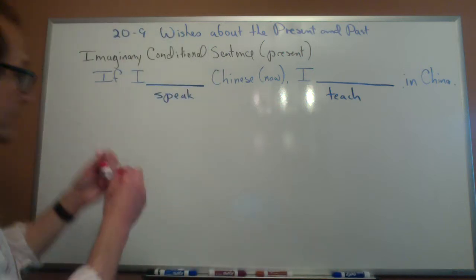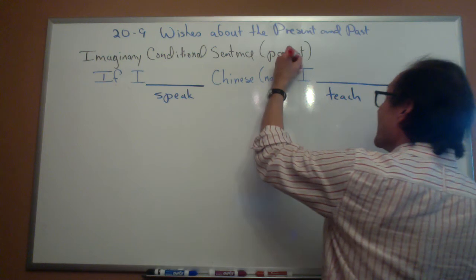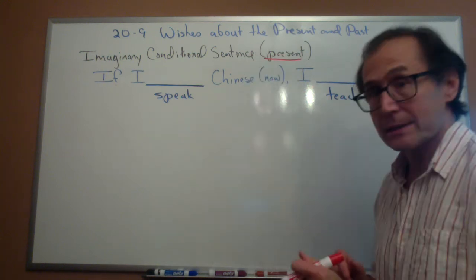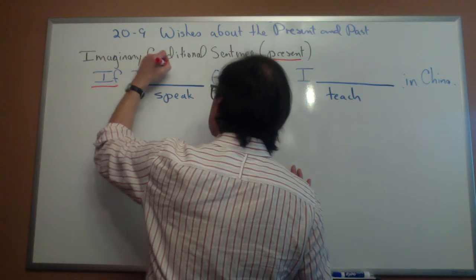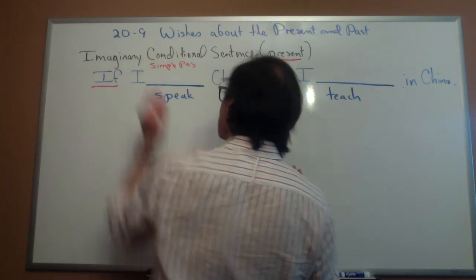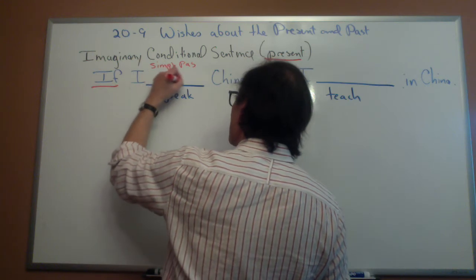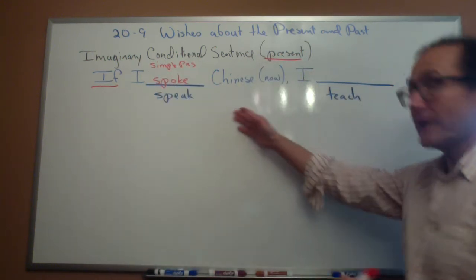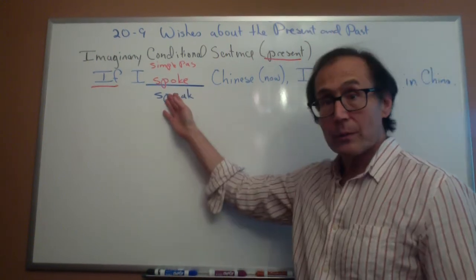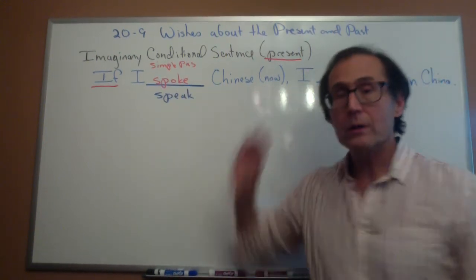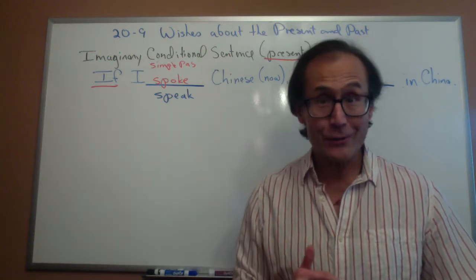You might remember, so I hope you remember that when I'm talking about something that's imaginary now in the present, in the if clause, I'll use simple past. So, simple past of speak is spoke. And I could say, if I spoke Chinese now, and when I use past form to talk about now, again, that's the signal in English, I'm talking about my imagination.